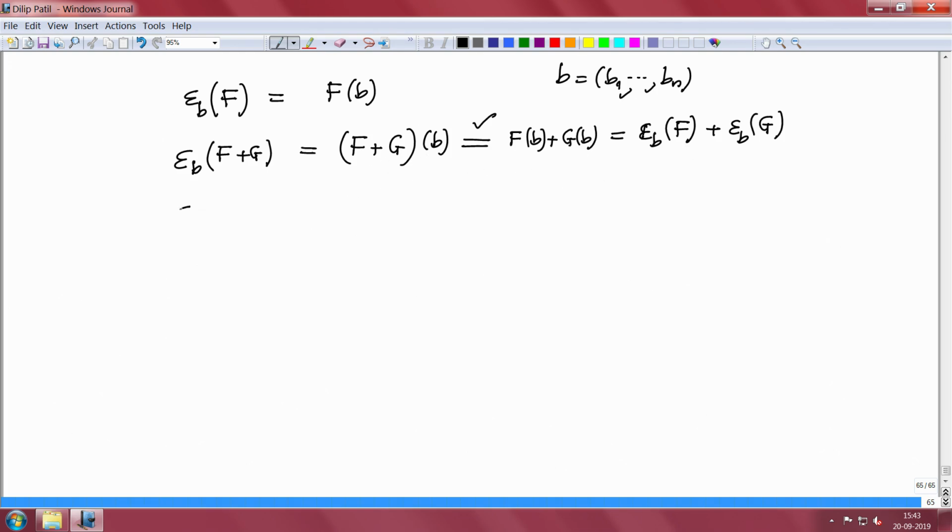Another one, similarly by the same explanation, epsilon b of f times g equals f of b times g of b. On the other hand, this is fg evaluated at b, and this should be the same as f of b times g of b. Both these rules are very important for evaluation of polynomials.